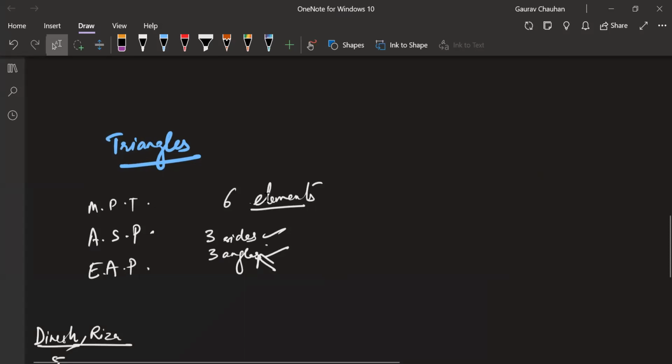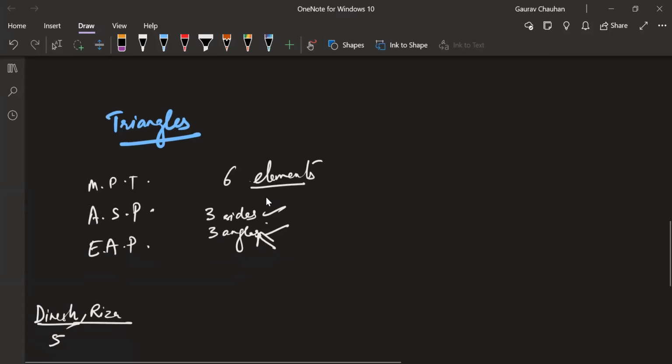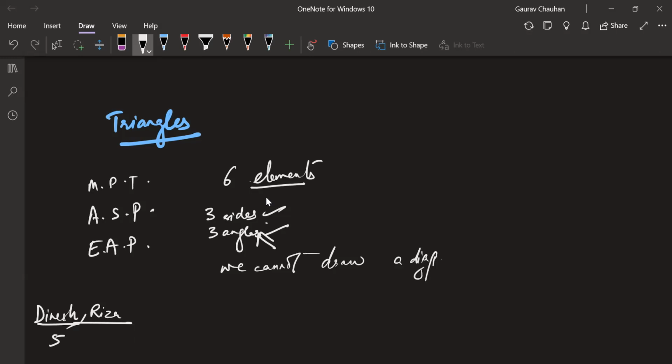Anything else we remember? Yes, Dikshit, go ahead. Fantastic, Dikshit. Wonderful observation. We cannot draw a diagonal in a triangle. Can you also quickly define what a diagonal is, Dikshit?